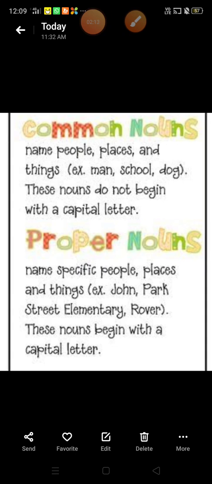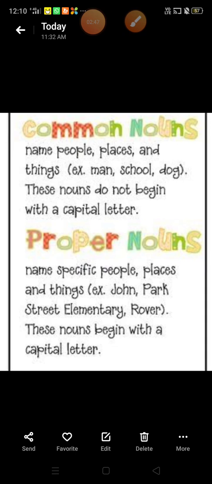Now we will discuss the proper noun. What is a proper noun? The noun which is used for a particular person, place or thing is called proper noun. For example, John, Park Street, Elementary Rover. These all are examples of proper nouns. And these nouns begin with a capital letter.